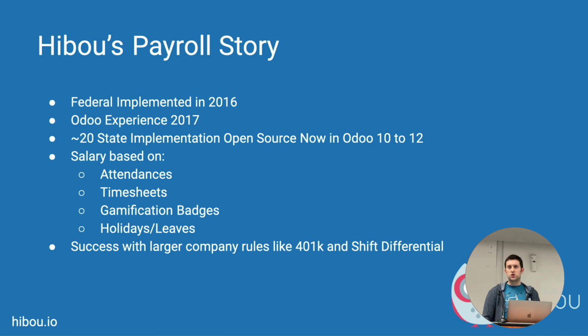So the long and the short of it is, if you're a US company and you want to use payroll, if you're on 10 through 12, then you can do that right now. Our stuff is open source on GitLab. And thank you for coming to my talk.